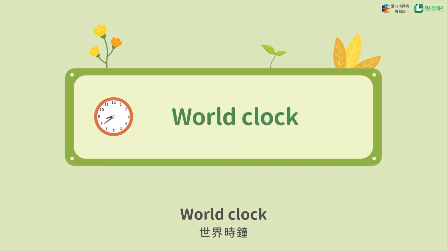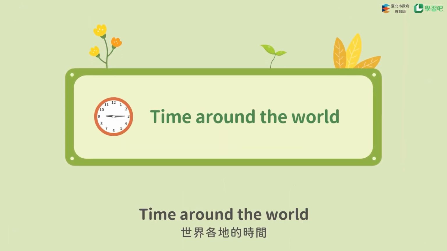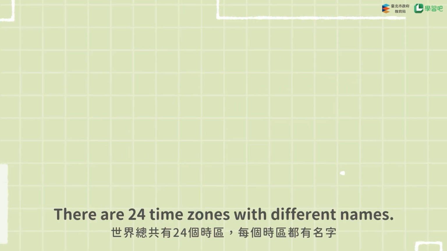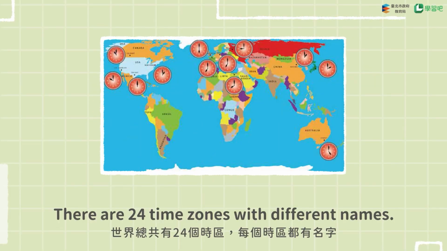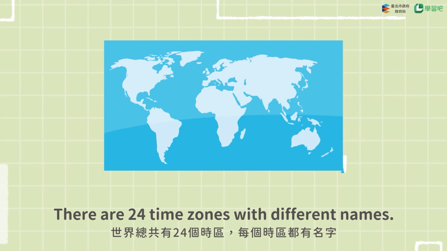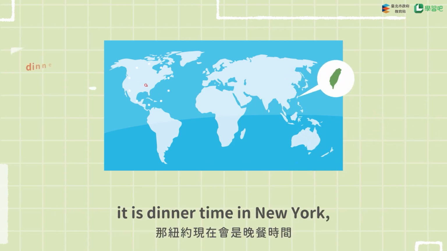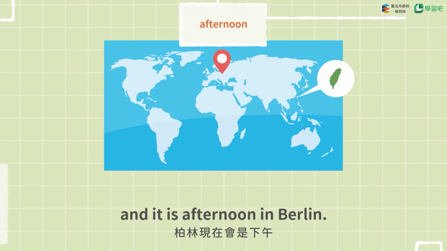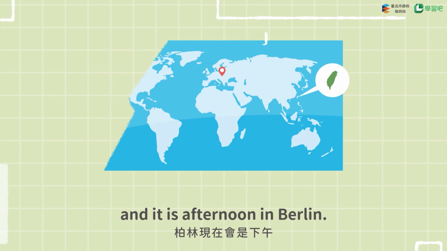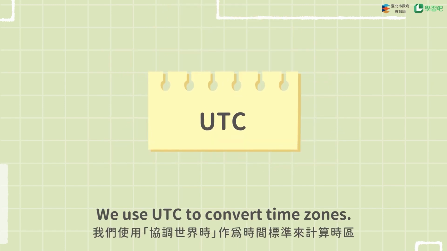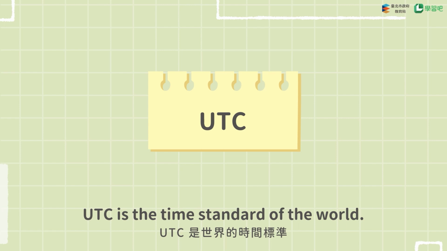World clock. Time around the world. There are 24 time zones with different names. If it is 7 a.m. in Taiwan, it is dinner time in New York, and it is afternoon in Berlin. We use UTC to convert time zones. UTC is the time standard of the world.